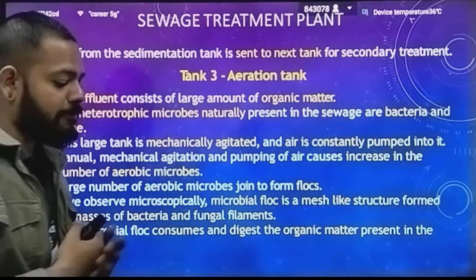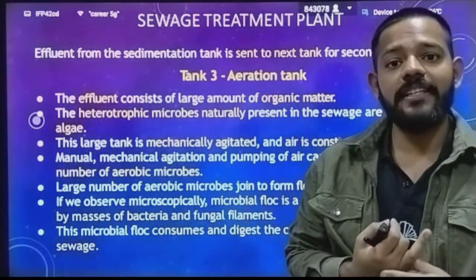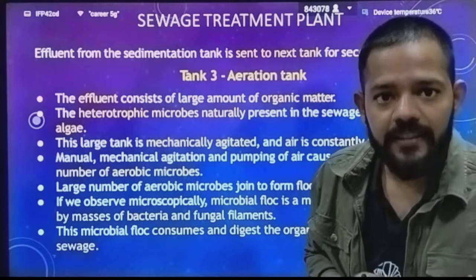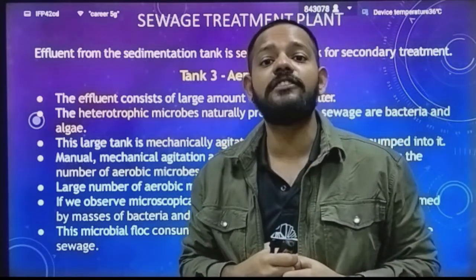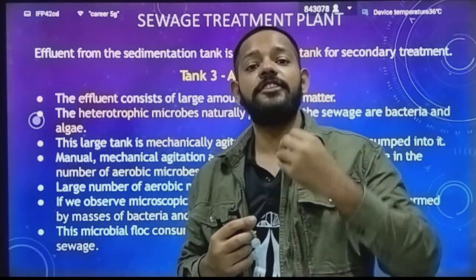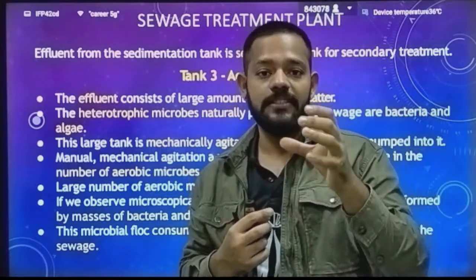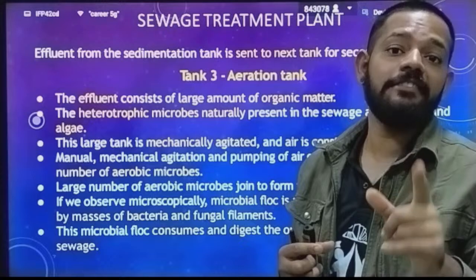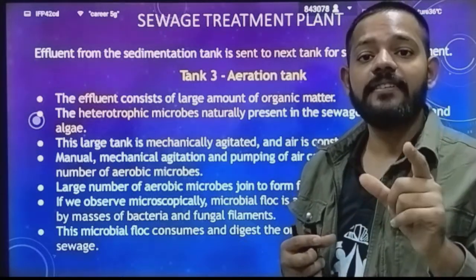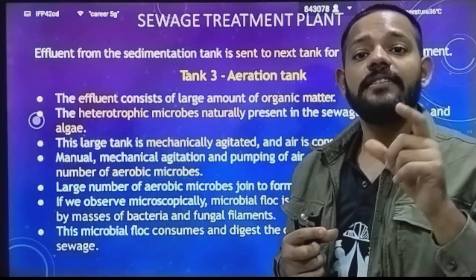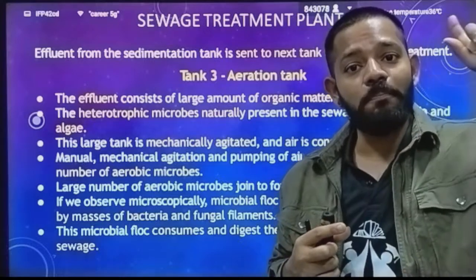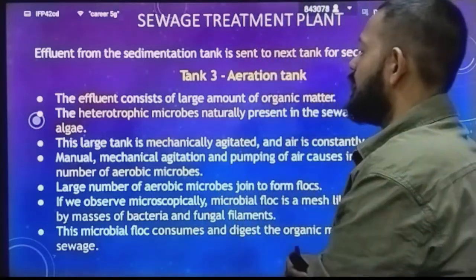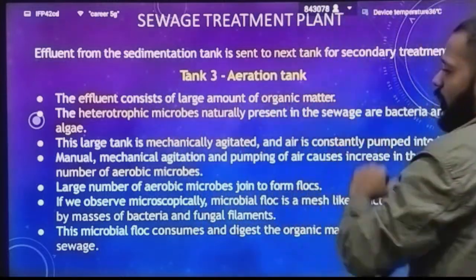So the first tank in your biological sewage treatment is tank number 3, the aeration tank, in which you have large fans regularly agitating the sewage, the primary sludge. Now you do not call that sewage water, you call it primary sludge, because it is coming from your primary treatment. So the effluent consists of a large amount of organic matter.